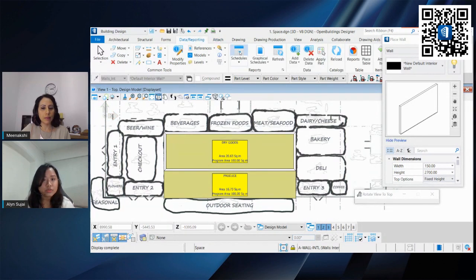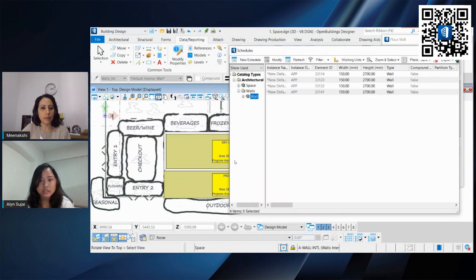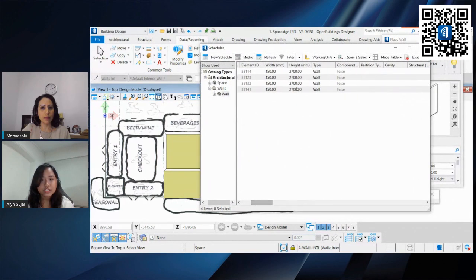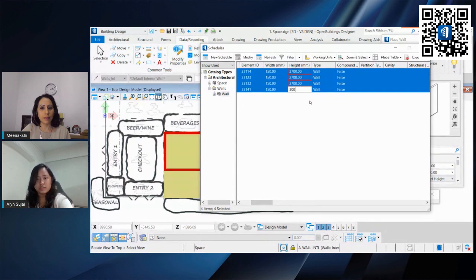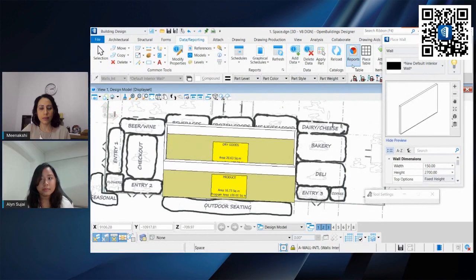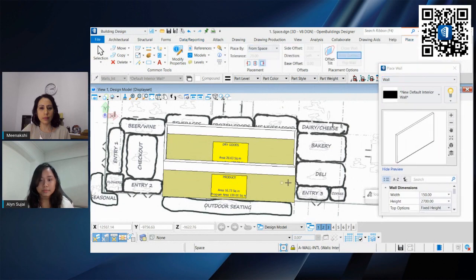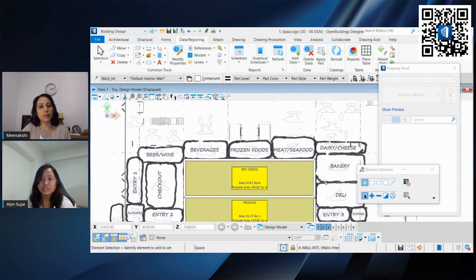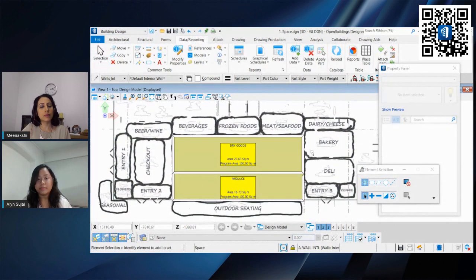So let us go back to schedules and you notice that you can quantify it. We have four interior walls right here. We have the width, we have the height, and we can change it directly in our schedule. Okay, 3000. We can do the same for this other part of the wall. From space, we can create a produce area. So this is how easy it is for you to bring in what you have, in this case a sketch, to create your plans.